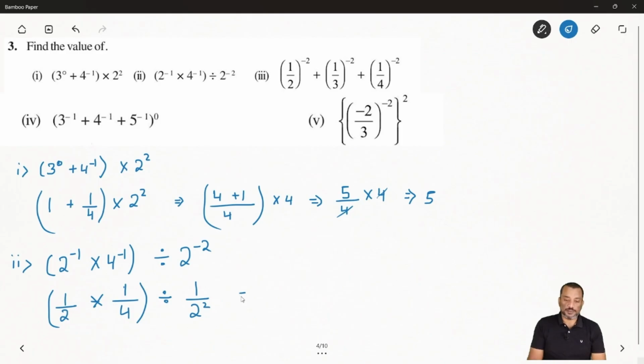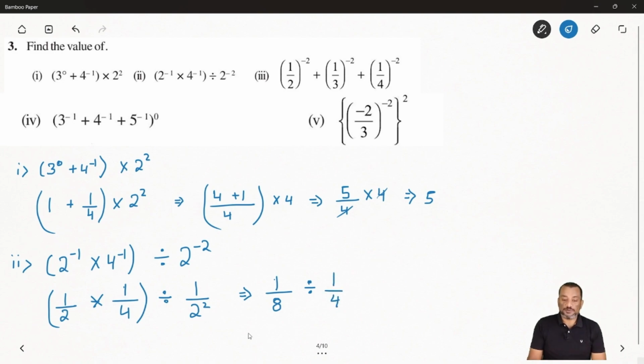Now after that, inside the bracket both are multiplying, so inside you will get 1 by 8. Because numerator will multiply with numerator and denominator will multiply with denominator. So 1 will multiply with 1 and 2 will multiply with 4. So you will get 1 by 8. Okay, now it's divided by 1 by 2 square. So 1 by 2 square means 1 by 4.